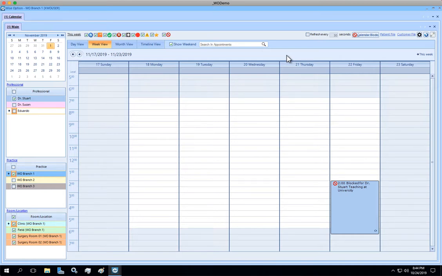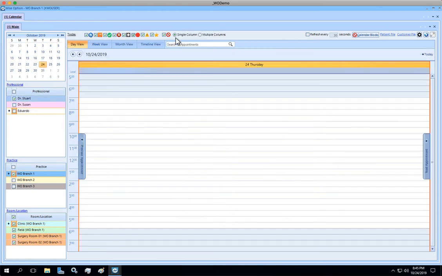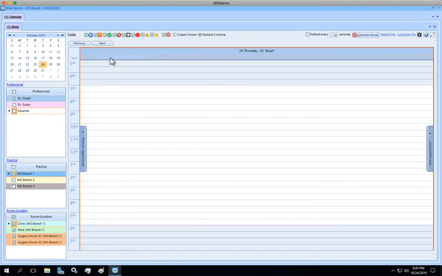One thing that we've noticed about users is their preference about customizing everything that is possible. Doctor names are very easy to see when you are on the day view for multiple columns. Let me select previews. Oh, I have just one doctor selected. That's why it's showing only one.